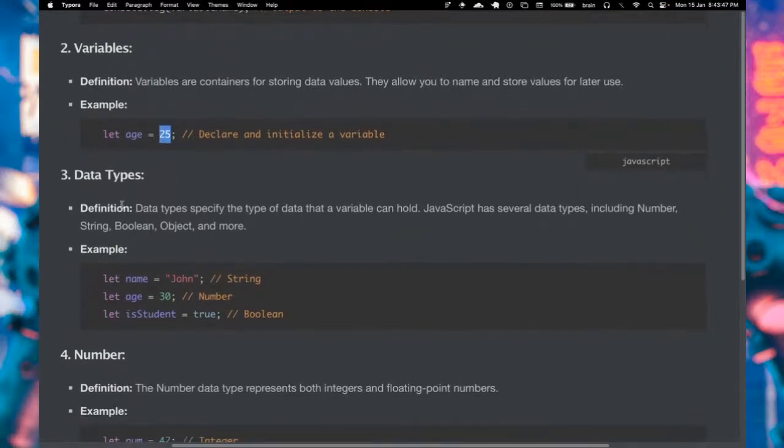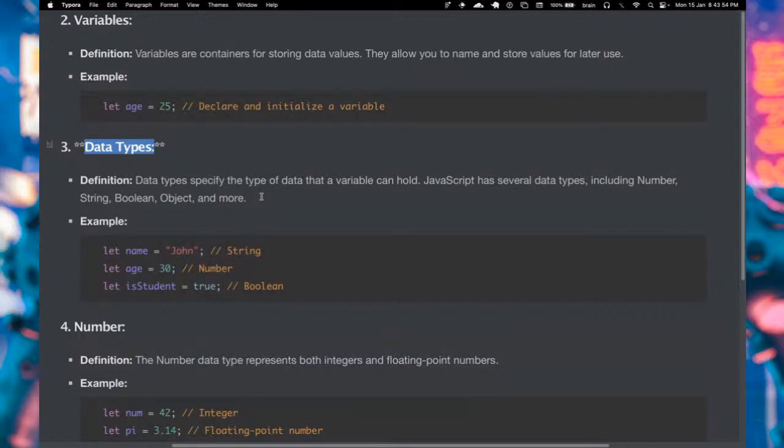All right. So I mentioned data type. What exactly do we mean by data type? The data type specifies the type of data that a variable can hold. JavaScript has several data types, including numbers, and numbers there would mean whole numbers and floating point numbers. So we call them integers, and floats or doubles in some other languages, but right here we basically group everything together as numbers. So if you have 30 or you have 30.5, they all fall under numbers.